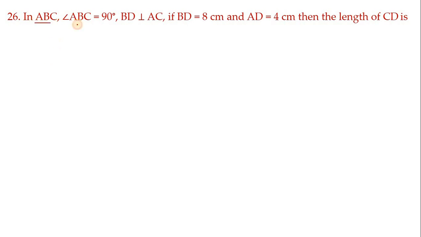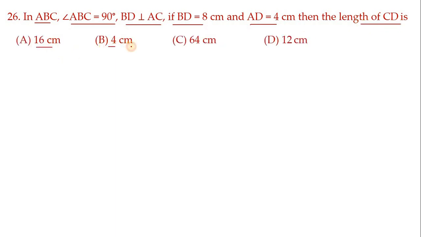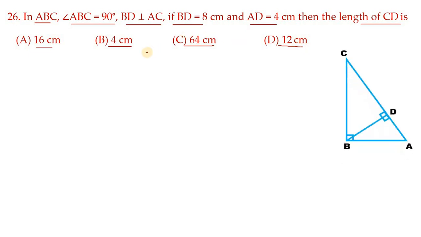So in triangle ABC, angle ABC equals 90 degrees, BD is perpendicular to AC, BD equals 8 centimeters, AD equals 4 centimeters, then the length of CD is 16, 4, 64, 12. So this is the given figure, children. This problem is also similar to the last one, but let me do it in an easy way.